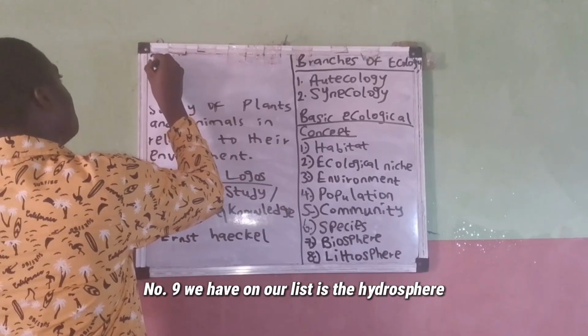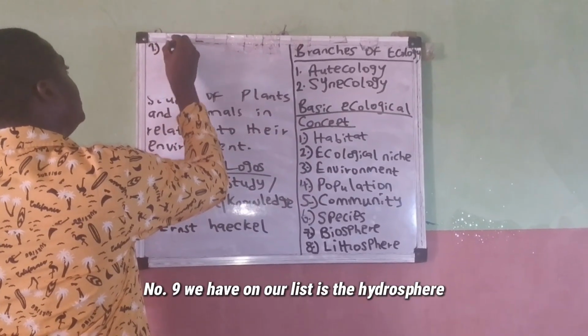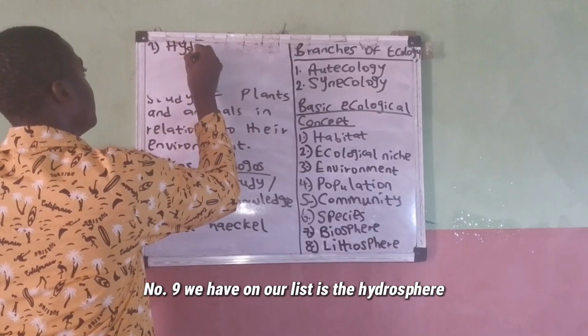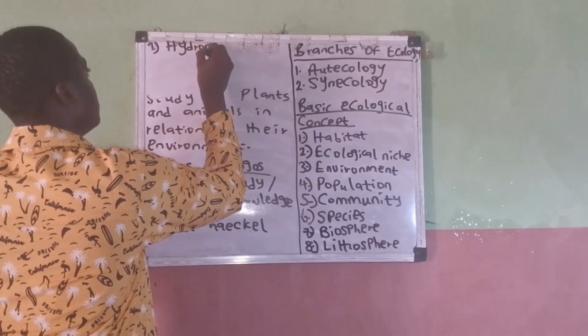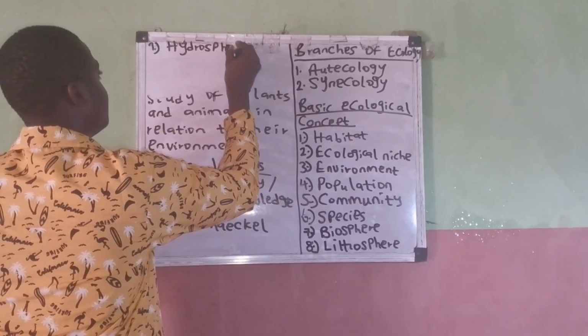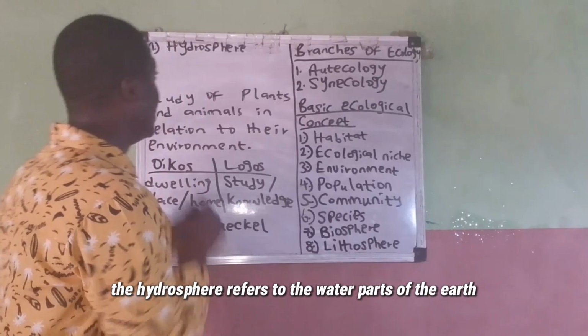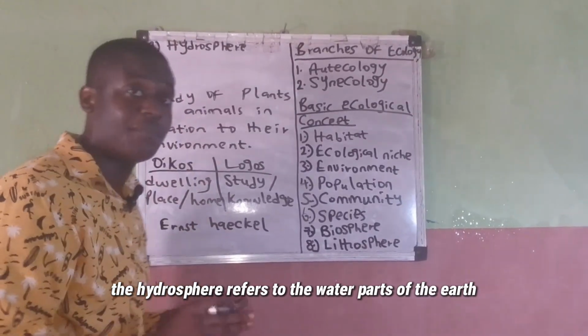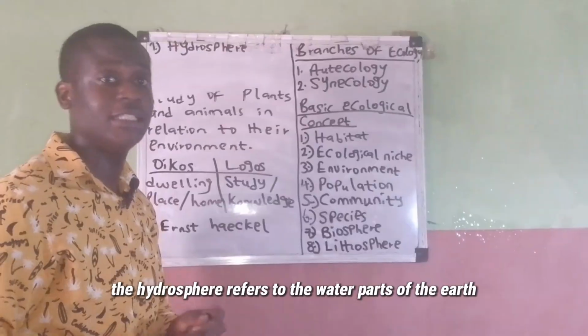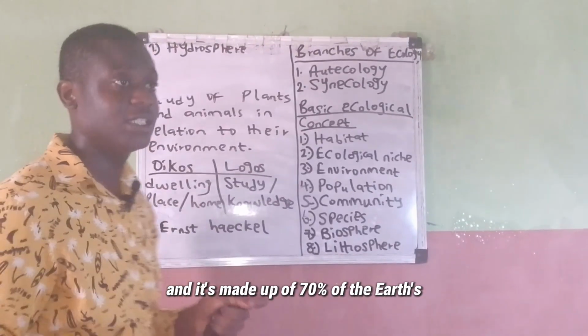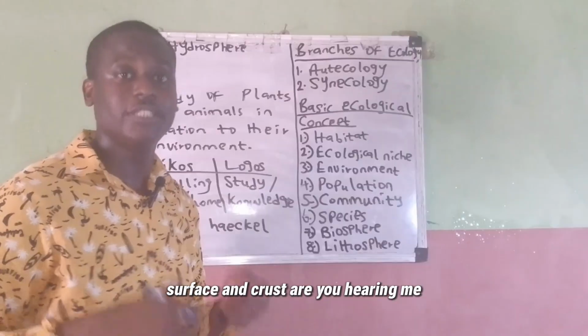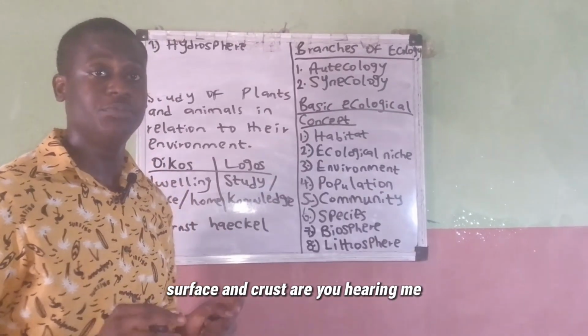Number 9 we have on our list is the hydrosphere. Now, what is this hydrosphere? The hydrosphere refers to the water part of the Earth and makes up 70% of the Earth's surface and crust. Are you hearing me?